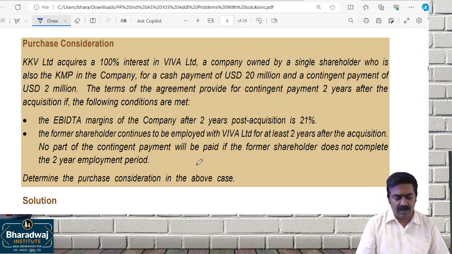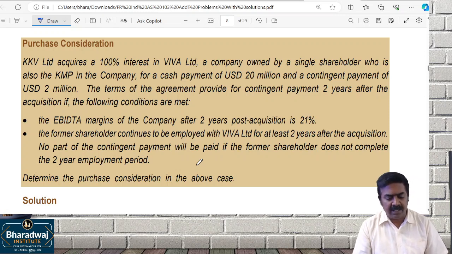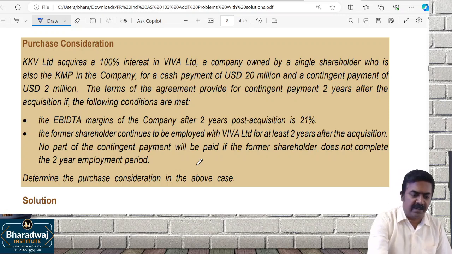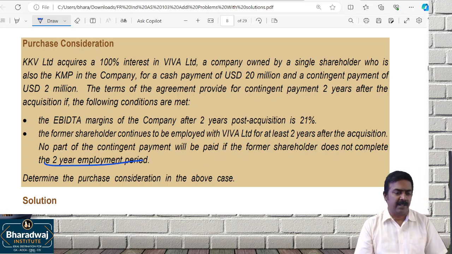The terms of agreement provide that 2 years after the acquisition, if the following conditions are met: if EBITDA continues after 2 years at the rate of 21%, and the former shareholder continues employment at least for 2 years. No part of the contingent payment will be made if the former shareholder does not complete the 2 years employment period. Calculate purchase consideration.